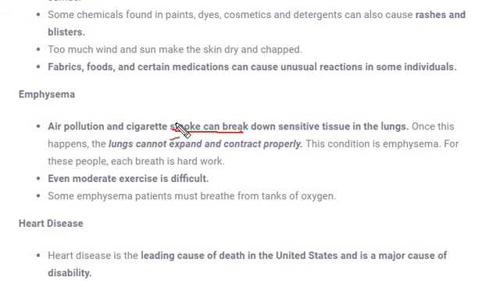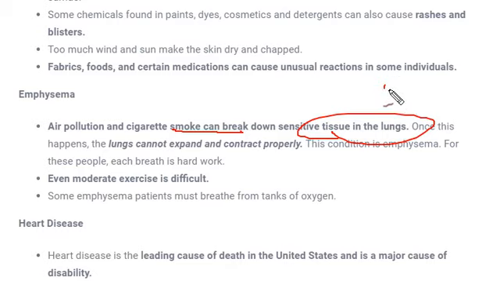So those gases just break down this sensitive tissue of the lungs. In lungs there are some tissues which are very sensitive in nature, and due to that poisonous gas which is released after cigarette smoking, or from the people who smoke cigarettes, that pollution just damages the sensitive tissue of the lung cell, and because of that lungs are not able to function properly. What is the function of lung?